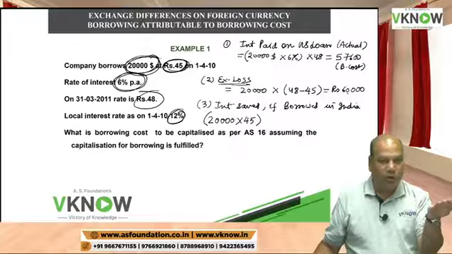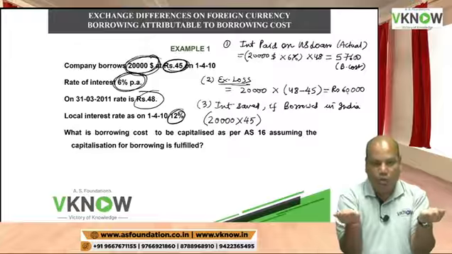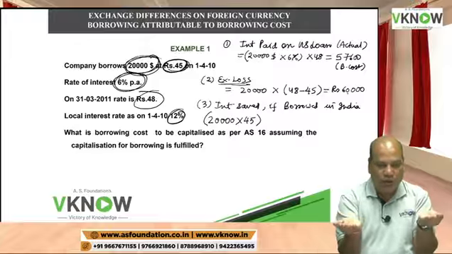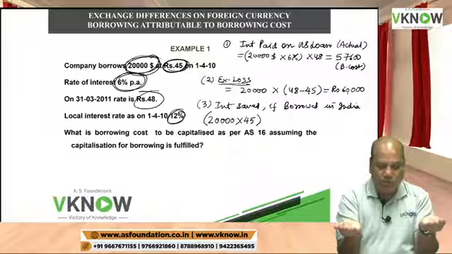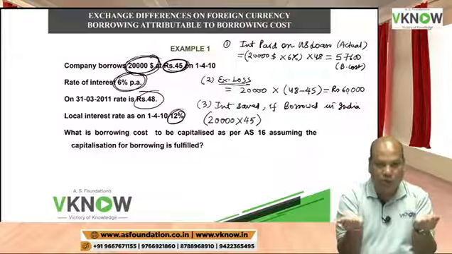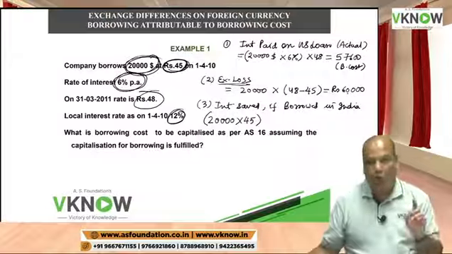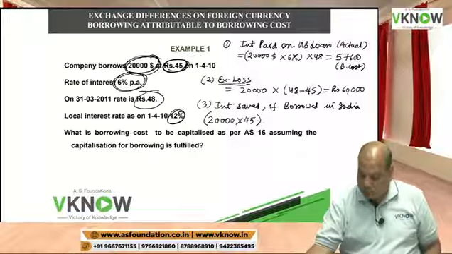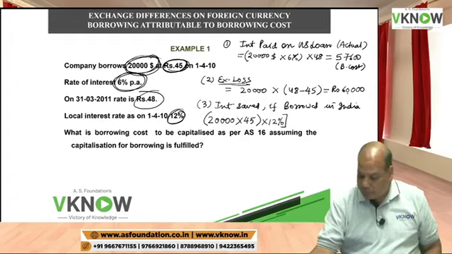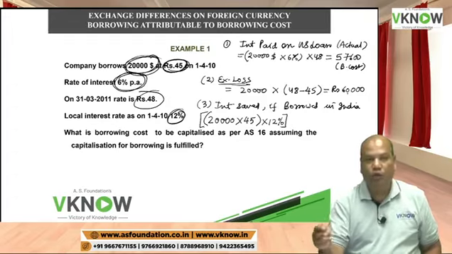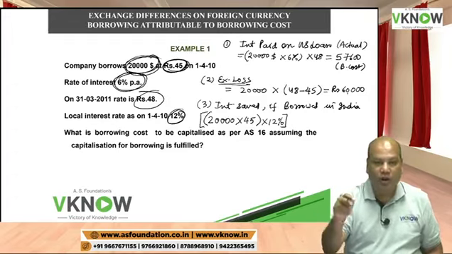Today, $20,000 is equal to 9 lakh rupees. So either I borrow 20,000 or I borrow 9 lakh, they are equal today. So I will borrow 9 lakh and I will pay interest of 12% on this. This is what I would have paid in India.